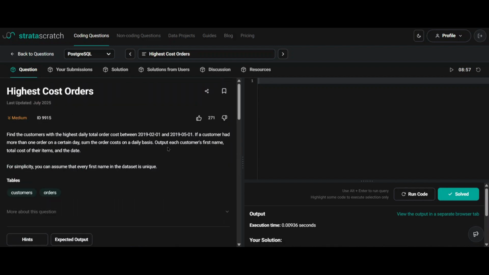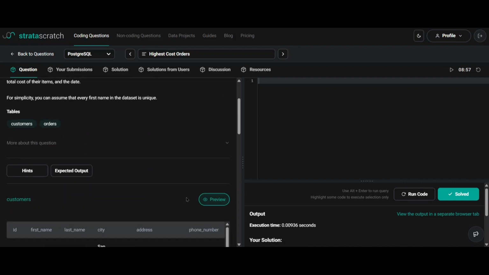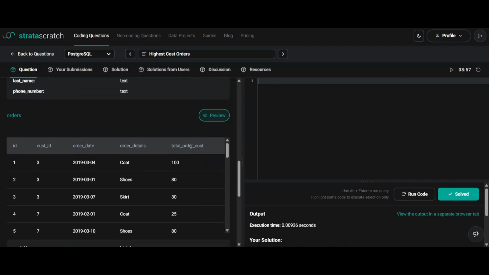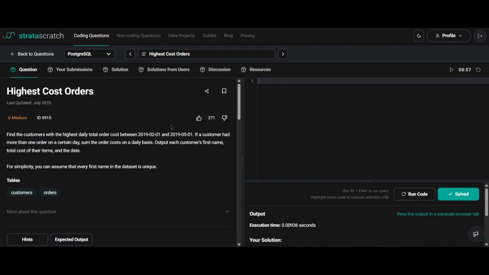So the goal is to output the customer's first name, total cost of their items, and the date. The total cost is available in the orders table. So total order cost is the total cost which we need to add up if we have more than one order on a certain day. And at the end, we need to find the customers with the highest daily total order cost between the mentioned dates.